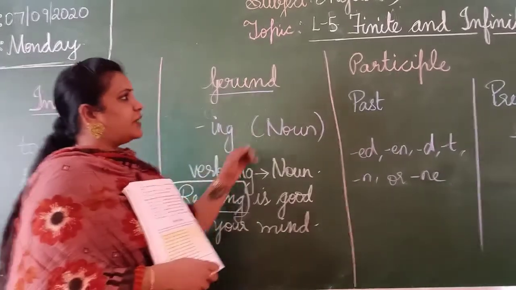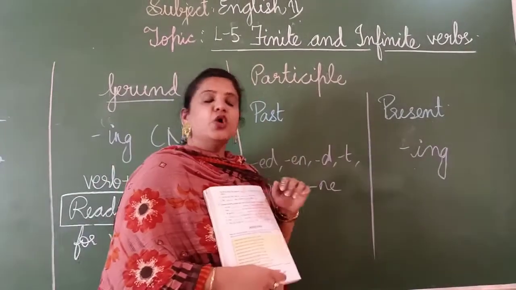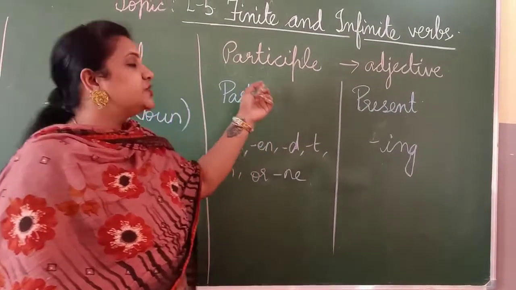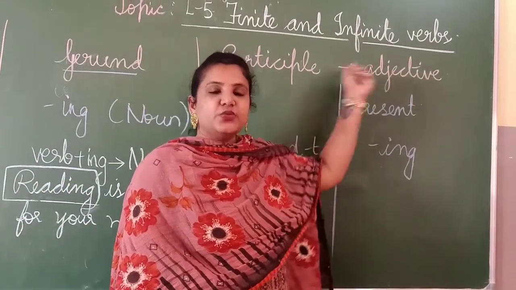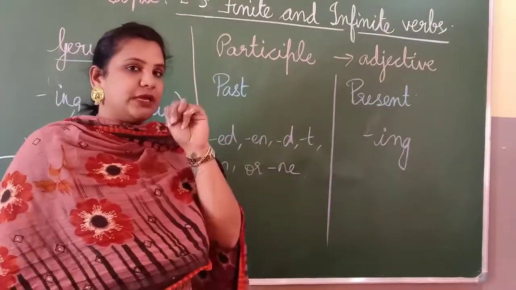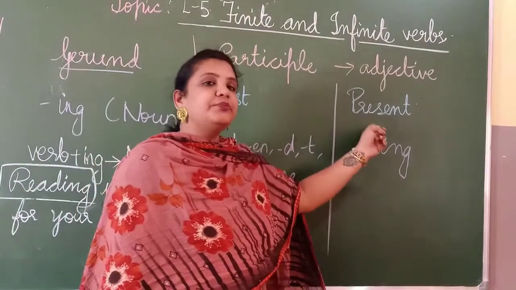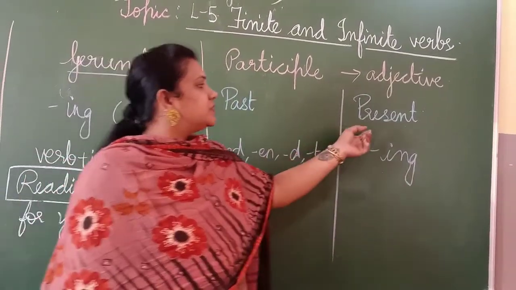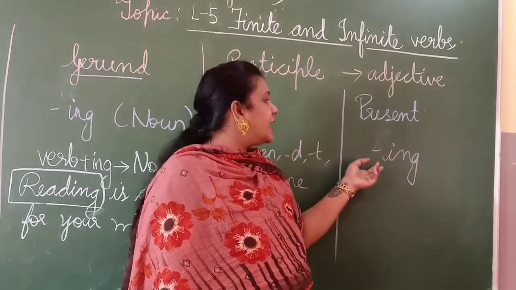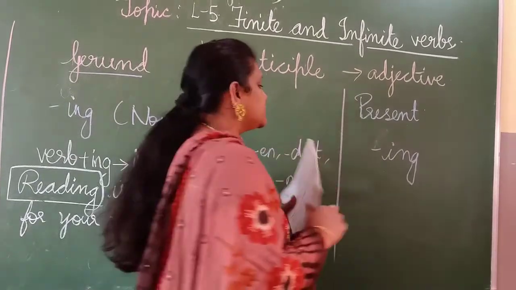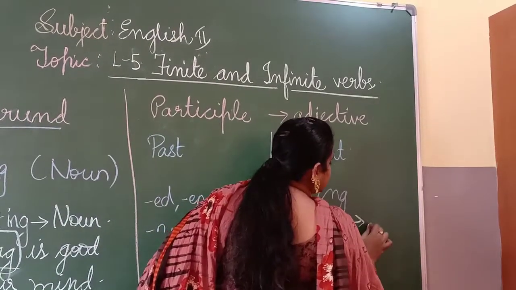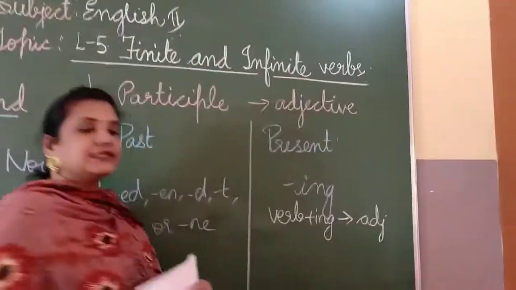Okay. Now coming to the last part, that is participle. What is a participle? Participle is nothing but your verb which acts as an adjective. If the verb acts as an adjective, it is called the participle. There are two types of participle: past participle and present participle. The present participle is the ing form of your verb. If you add ing to your verb, it is verb plus ing and it acts as an adjective.